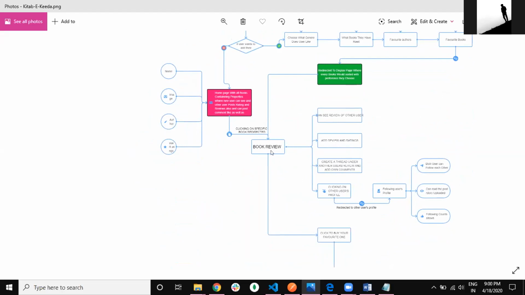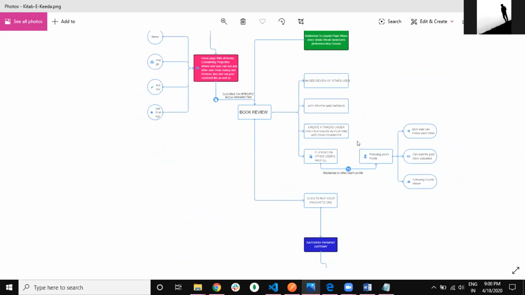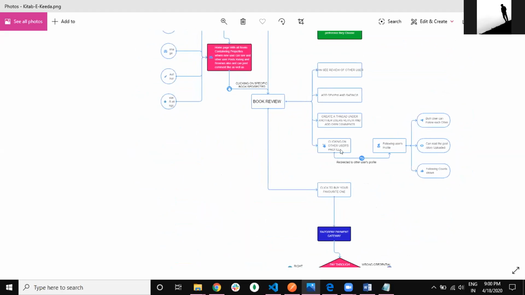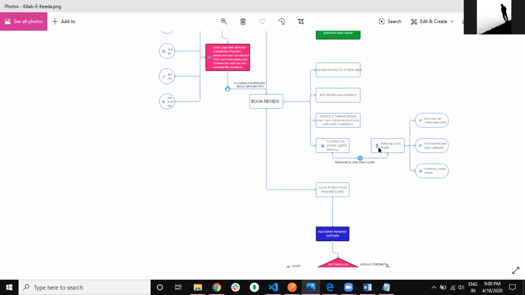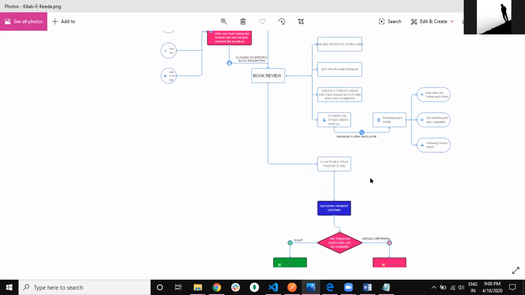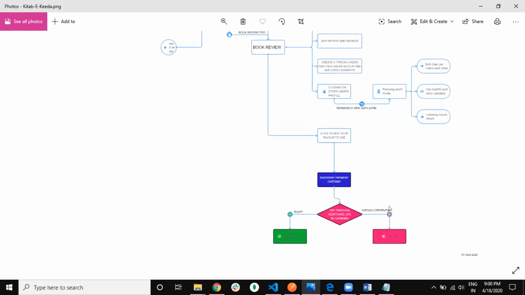Here we are using some methods which will be explained by my partner. After the user completes all the book reviews and ratings, if he wants to follow another user, he can follow, and after following, he can see all the posts and comments given by that user, and make a thread for that user. As a future extension, we are including a payment gateway. If the user wants to buy a particular book, we include an external link to buy it from external websites like Amazon or Flipkart, or he can buy it from our website also. So this is the main motto of our application.